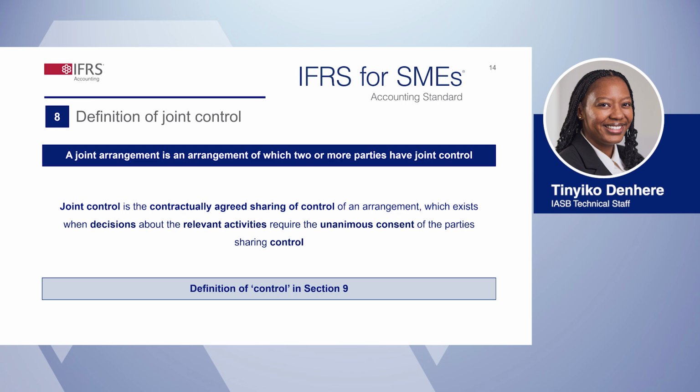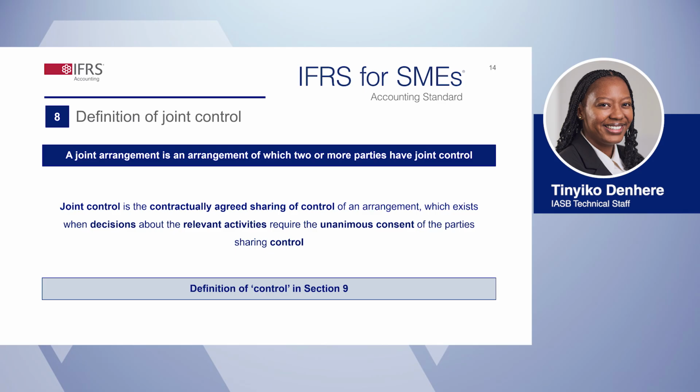An entity first assesses whether the contractual arrangement gives all the parties or a group of the parties collective control of the arrangement. All the parties or a group of the parties control the arrangement collectively when they must act together to direct the activities that significantly affect the returns of the arrangement, that is, the relevant activities.